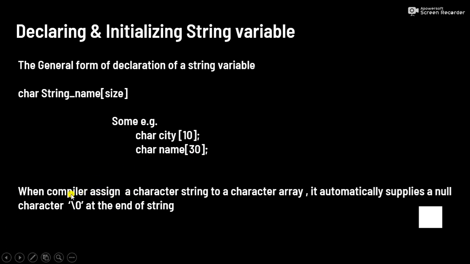One thing you need to remember: when the compiler assigns a character string to a character array, it automatically supplies a null character at the end of the string. So every string ends with this null character. The size of this array is 10, so in total it can store only 9 characters, because at the end of the string we have this null character.